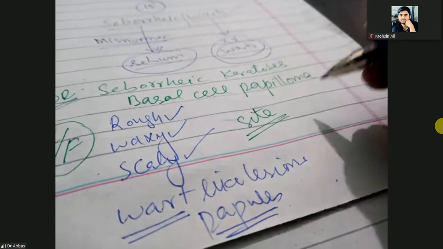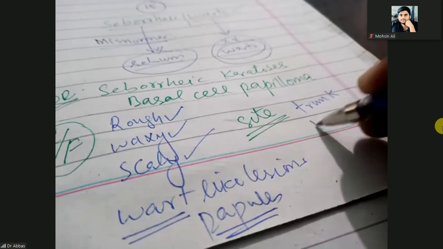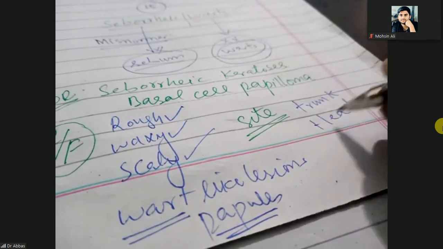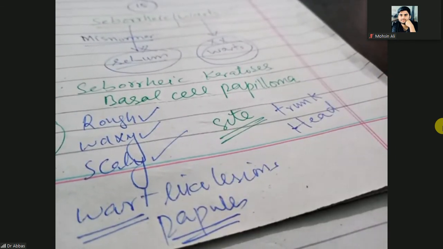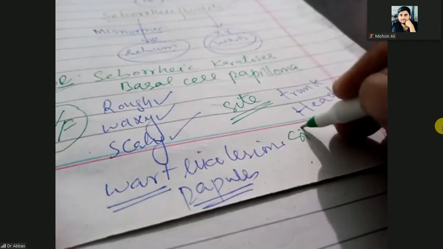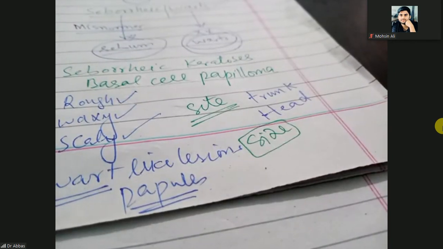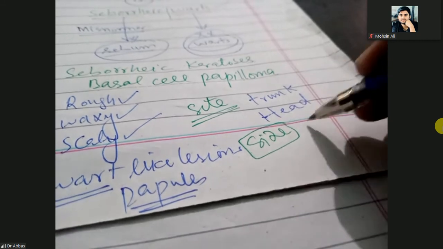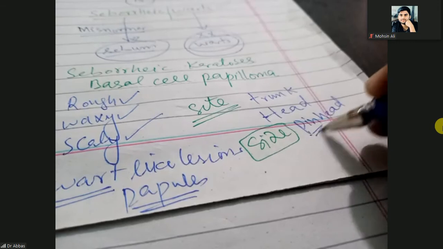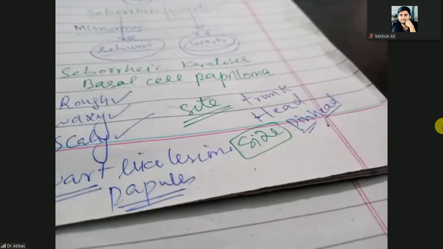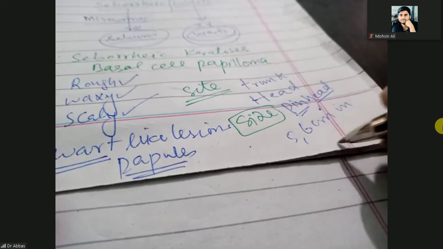These lesions are most commonly present on the trunk and head or scalp. So what is the size of these lesions? Actually, the size of the lesions is very small to very big. These can be from the pinhead, the head of the pin, and up to 5 to 6 centimeters in diameter,